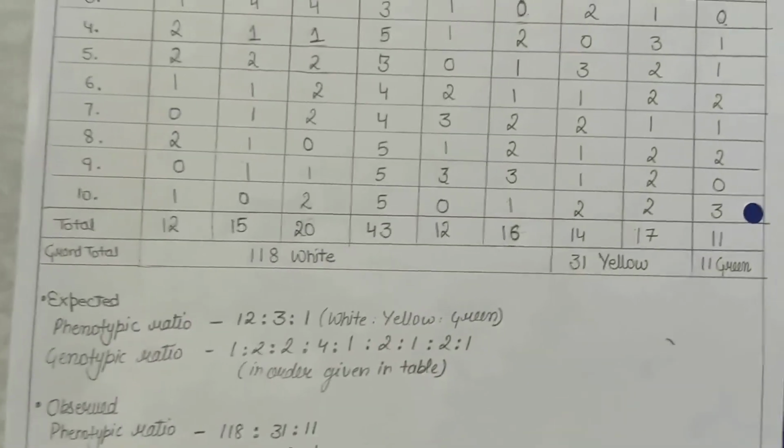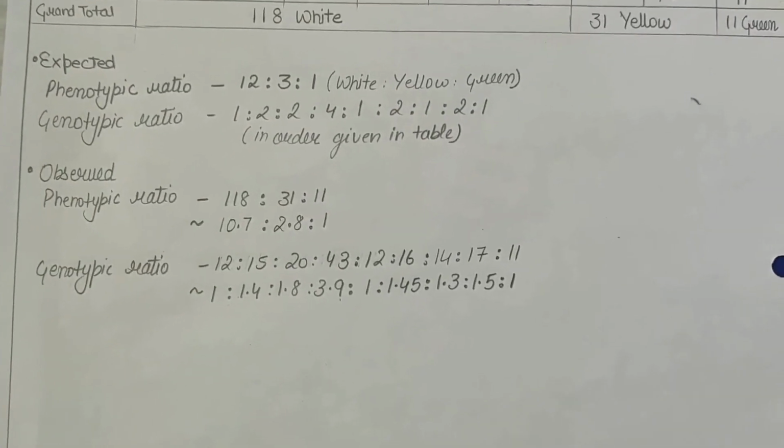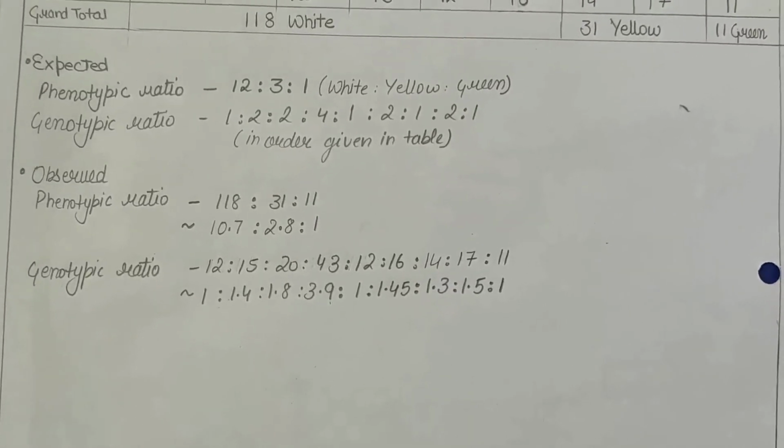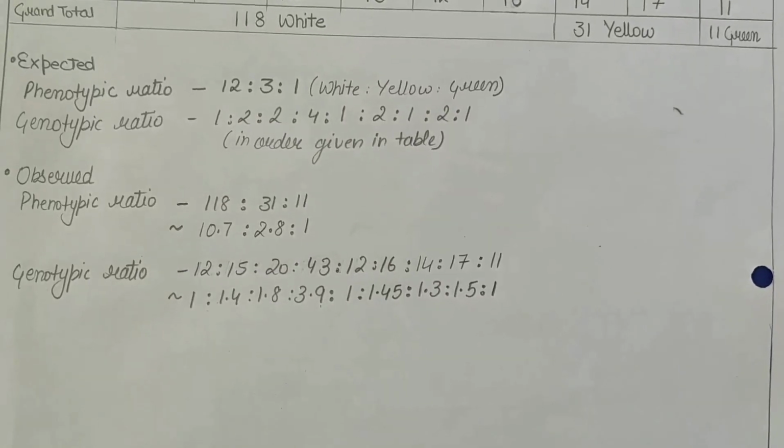Similar is for the genotypic ratio. I took the total for each genotype that I wrote, and then I calculated it, and it approximately comes out to be 1 is to 2 is to 2 is to 4 is to 1 is to 2 is to 1 is to 2 is to 1.